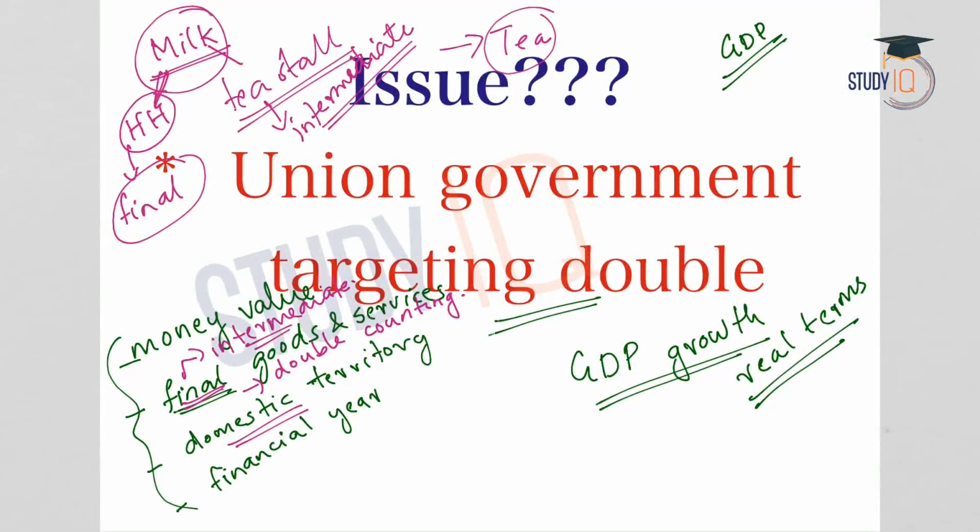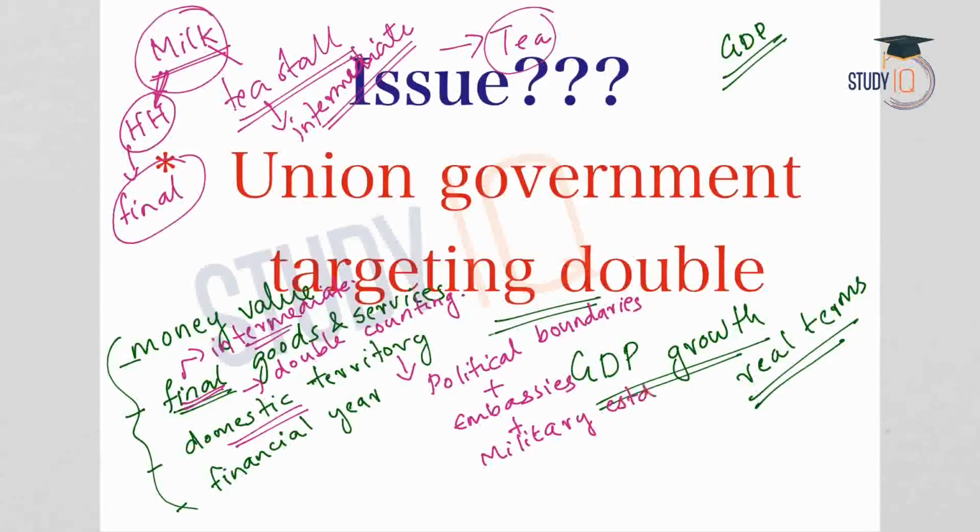And next is domestic territory. When we say domestic territory, it means within an economy. The domestic territory of an economy includes the political boundaries. Along with the political boundaries, embassies are included. Along with that, military establishments that are located abroad. Also, the ships, aircraft, fishing vessels, oil rigs, etc. owned by the residents of a country. So, all these are included in order to arrive at the domestic territory. Whatever production is done inside the domestic territory, only those things are added in the GDP.